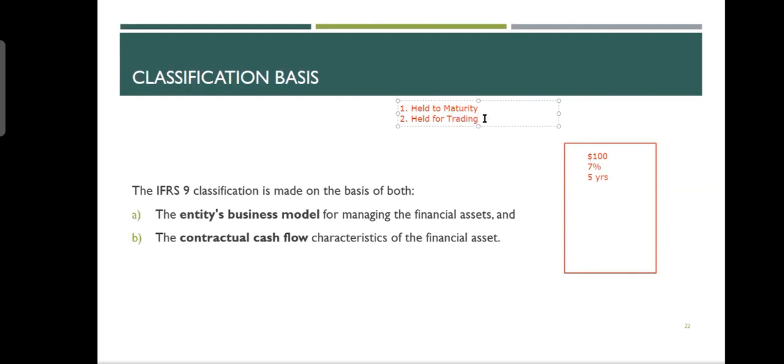Or the third one, any of the above. So the first one, I'm strictly keeping it. The second one, I am selling. I purchased it with an intention to sell. The third one, I've kept it, maybe I will keep it until the end, or maybe I will sell it. Let me call it any of above. If the price goes up, I will sell it or not sell it, but I'm not sure. This is the third one.